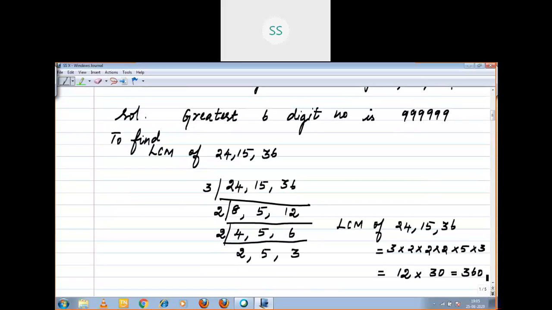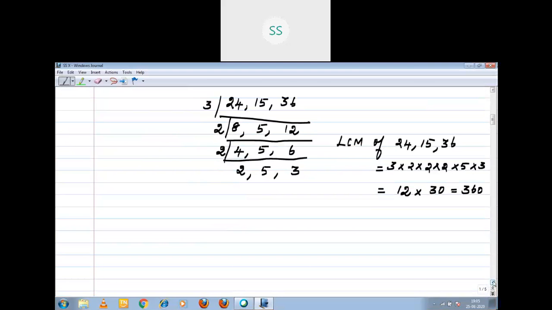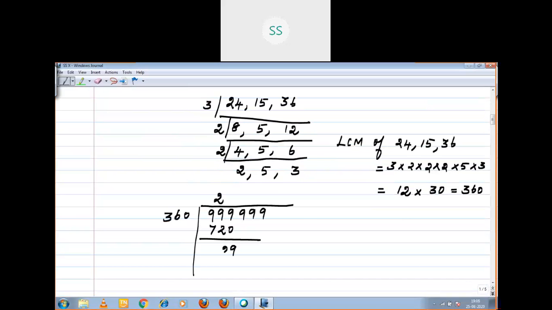Right? First you should find out the LCM. Use that LCM and you are going to divide your 6 digit number. Right? See, which is your 6 digit number? Already you wrote the greatest 6 digit number. Right? Use your LCM and divide by 360. How many times? 2 times. That is 720.